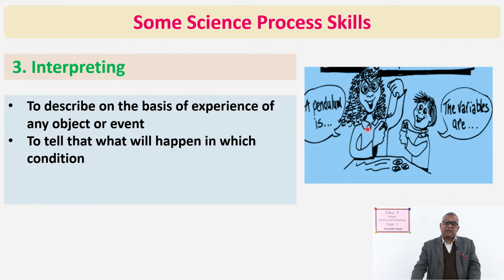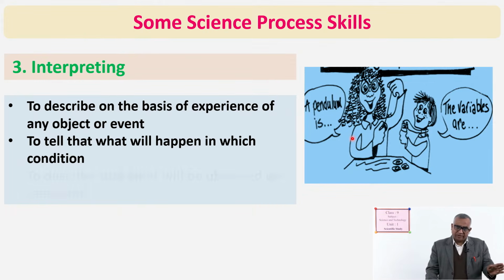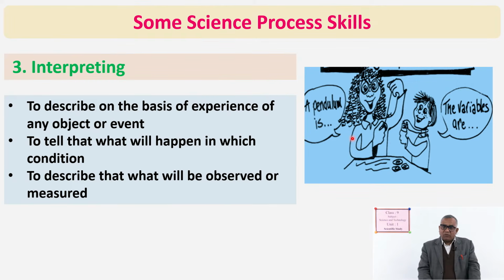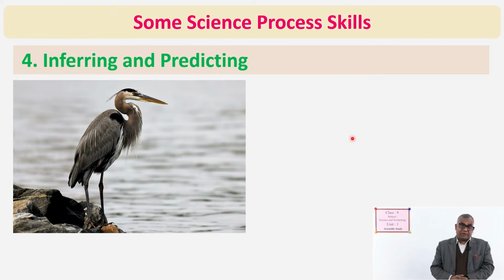So, that thing is what? Interpretation. Okay. Interpretation may be of an experiment also, of observation, of different things. To describe what will be observed or measured, that also comes under interpretation. Okay. Now, inferring and predicting.